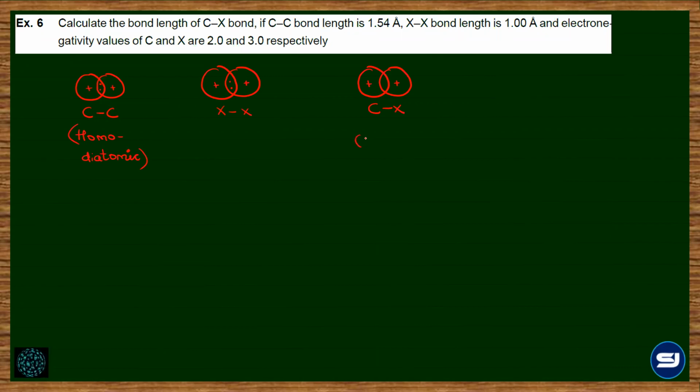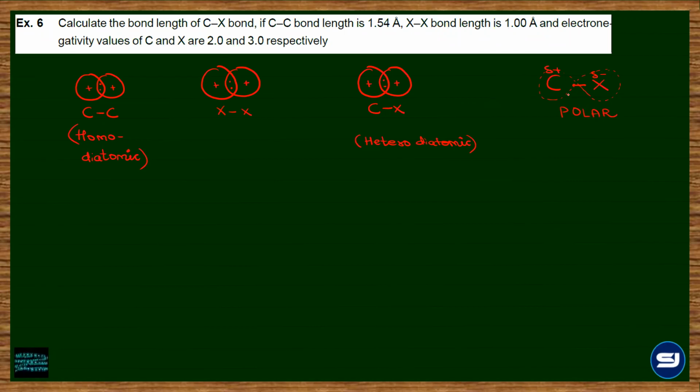But the moment I come to a heterodiatomic molecule, then this electron cloud is not going to be symmetrical, it is going to get distorted. In fact, in case of CX, since X is more electronegative, the shared electrons will be attracted towards X. So the electron density towards X will increase and towards carbon will decrease, and the covalent bond will become polar.